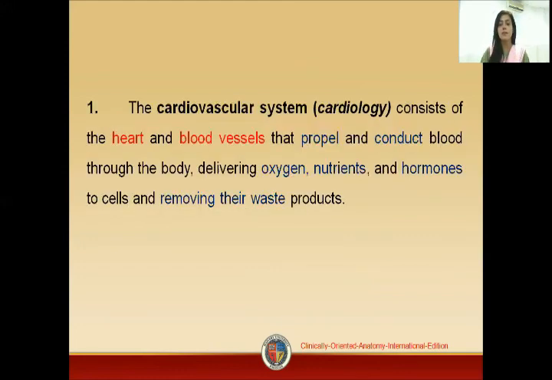The study of the cardiovascular system is in cardiology, in which we study the heart and the blood vessels. As we know, its function is to pump the blood, and this blood contains the oxygen, nutrients, and the hormones. Definitely, this blood is giving nutrients to your tissues and the organs, and in return it is again removing the waste from that particular tissue or organ.